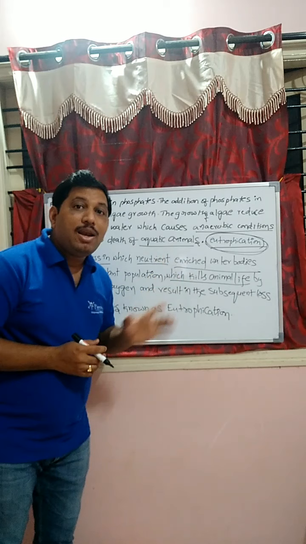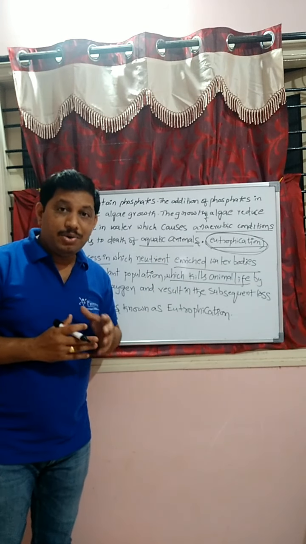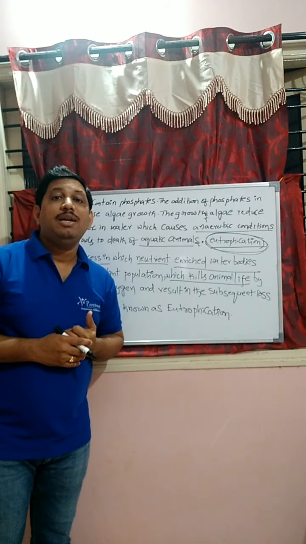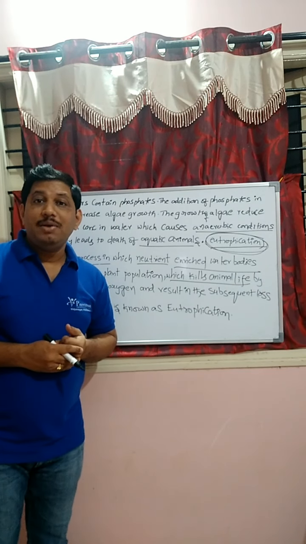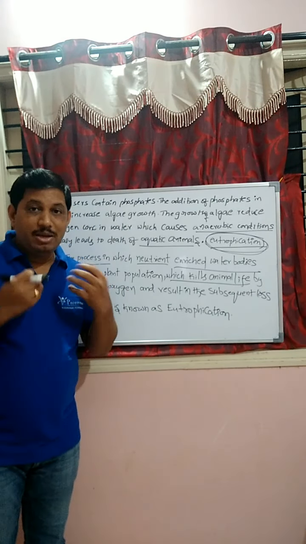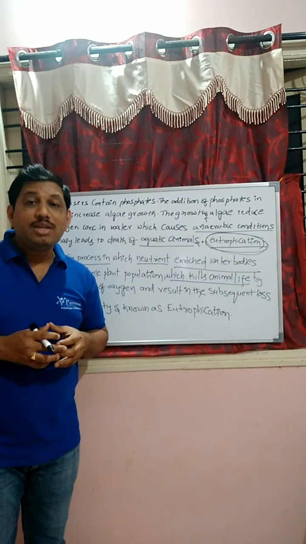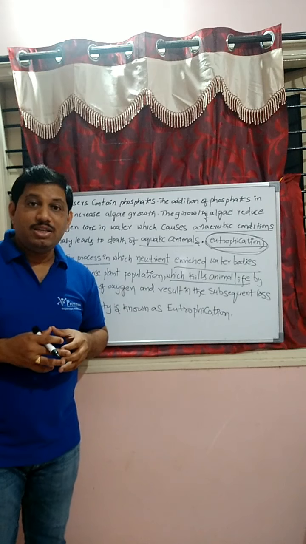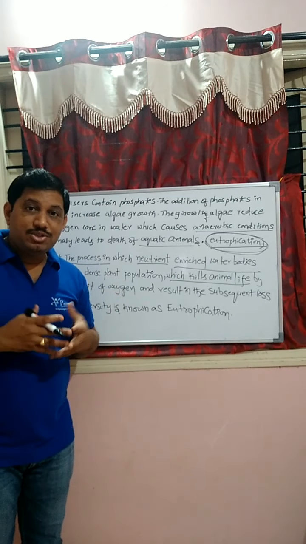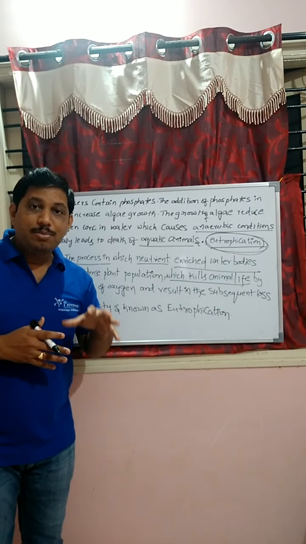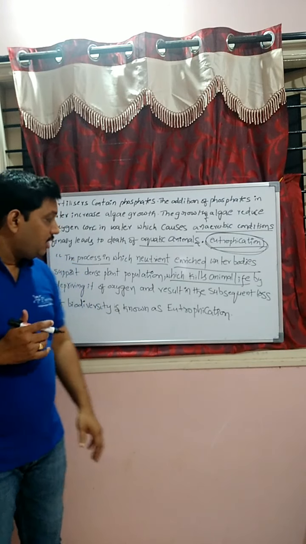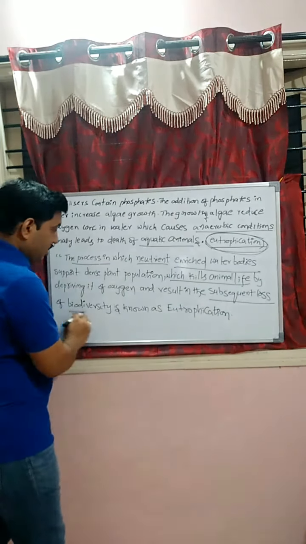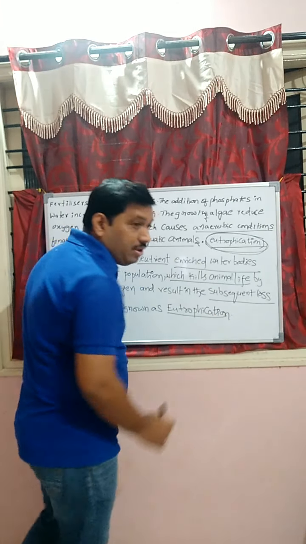which kills animal life. How does it kill? By depriving it of oxygen, by absorbing oxygen present in the water, the concentration of dissolved oxygen in water decreases, hence aquatic animals die, hence the biodiversity is lost, and the result in the subsequent loss of biodiversity is known as eutrophication.